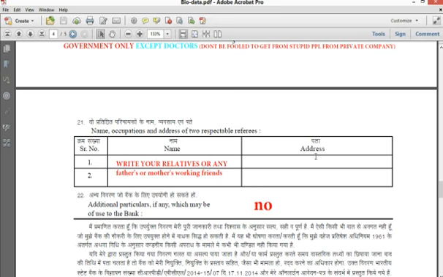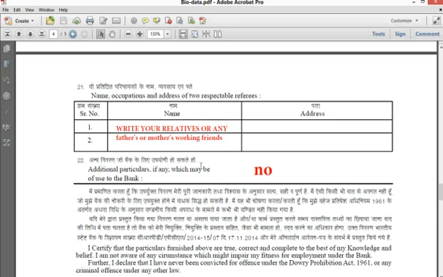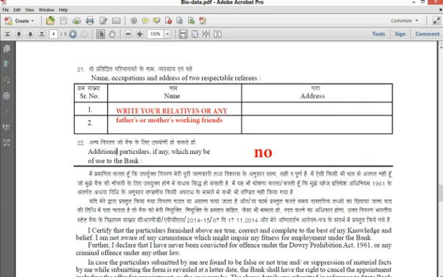So it's better you put the address as well as the number. Okay, fine. And additional particulars, if any, please don't get confused here. You can put your neighbors or your relatives' names as references, but don't forget to put the phone number here. And I prefer they should be working. No problem.